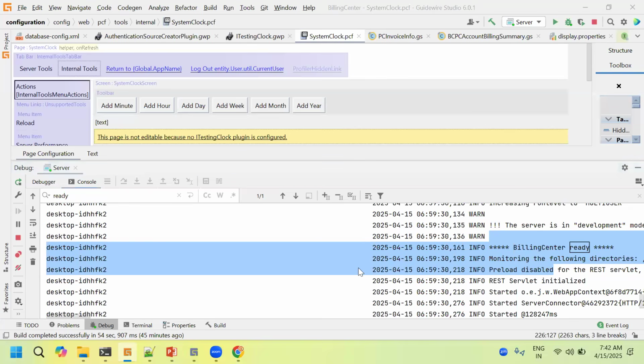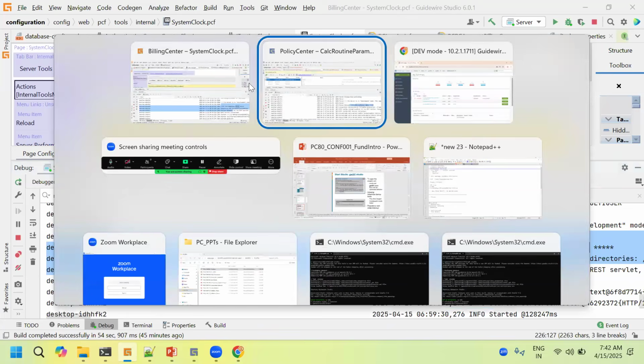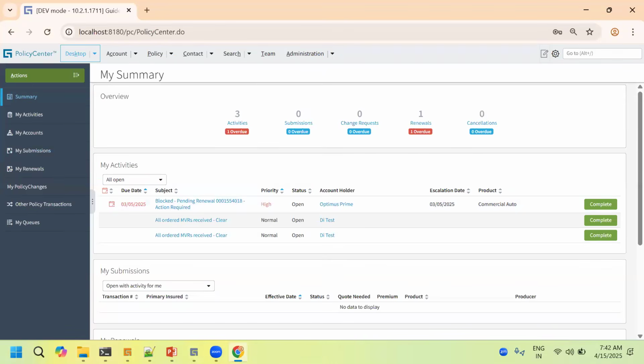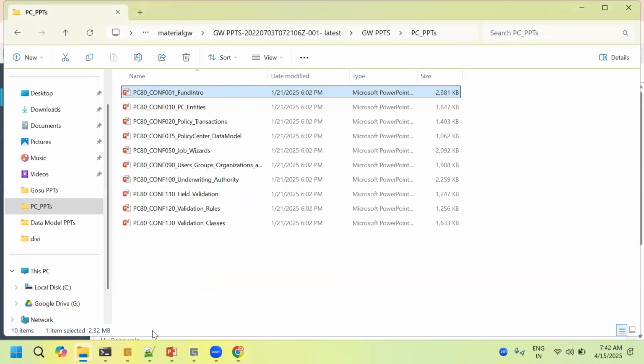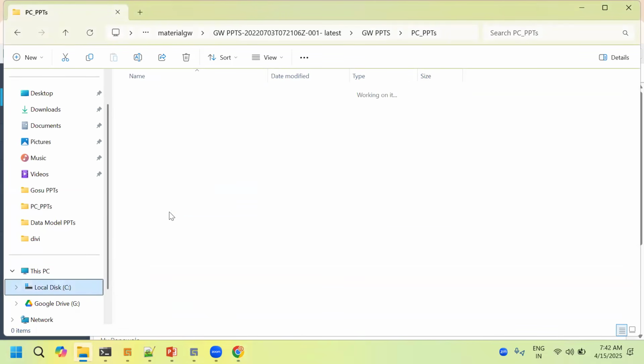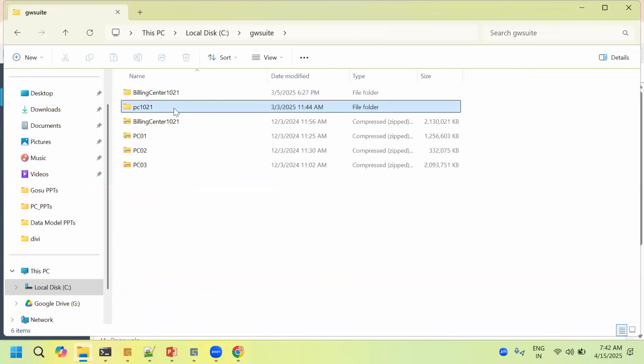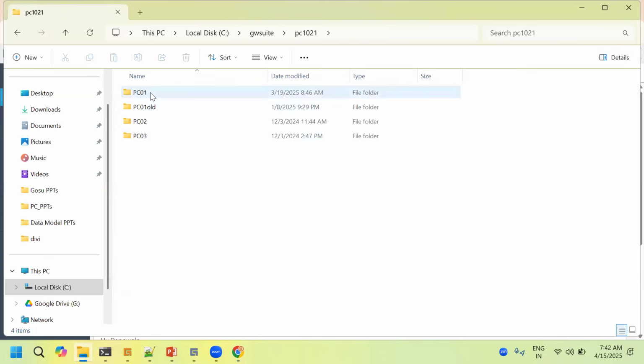Now we have seen the application server, and now we have seen the user interface. Now we want to see how the database is connected. So for that, one second, I'll explain what all these things are.